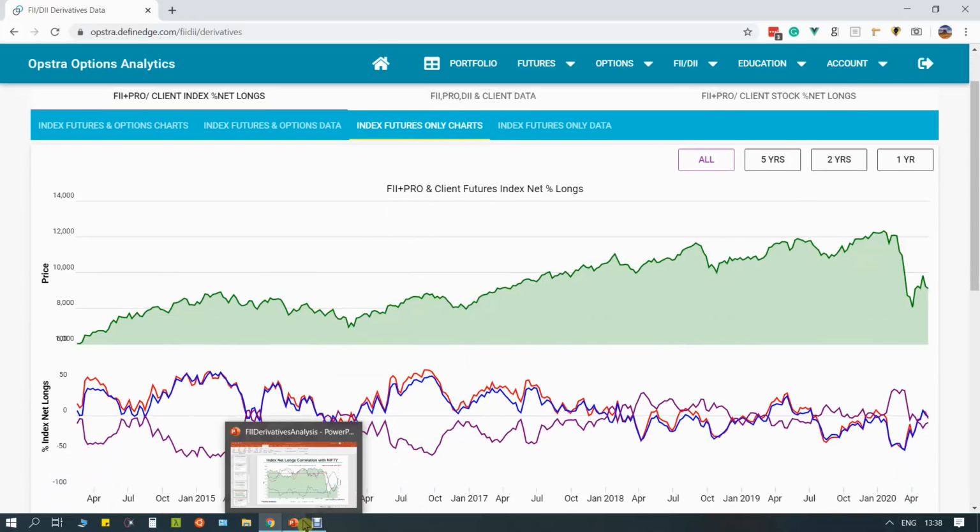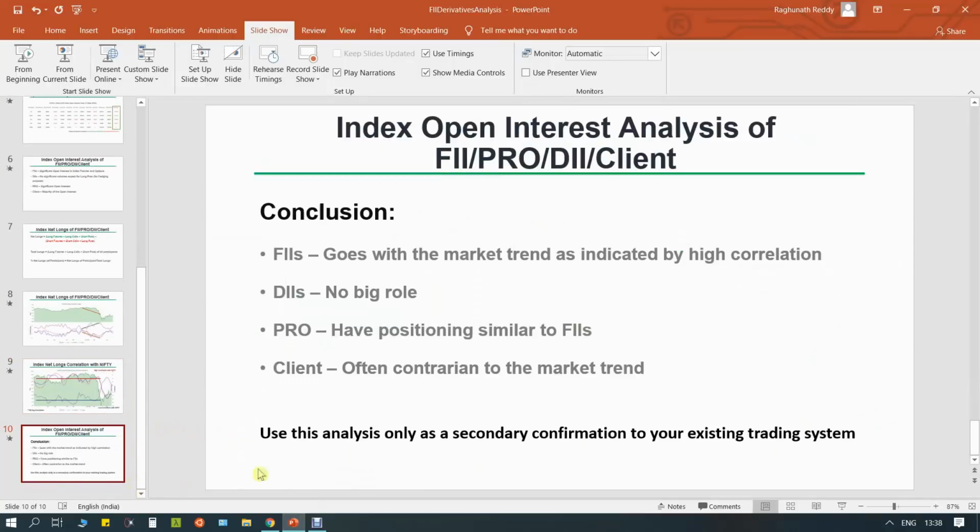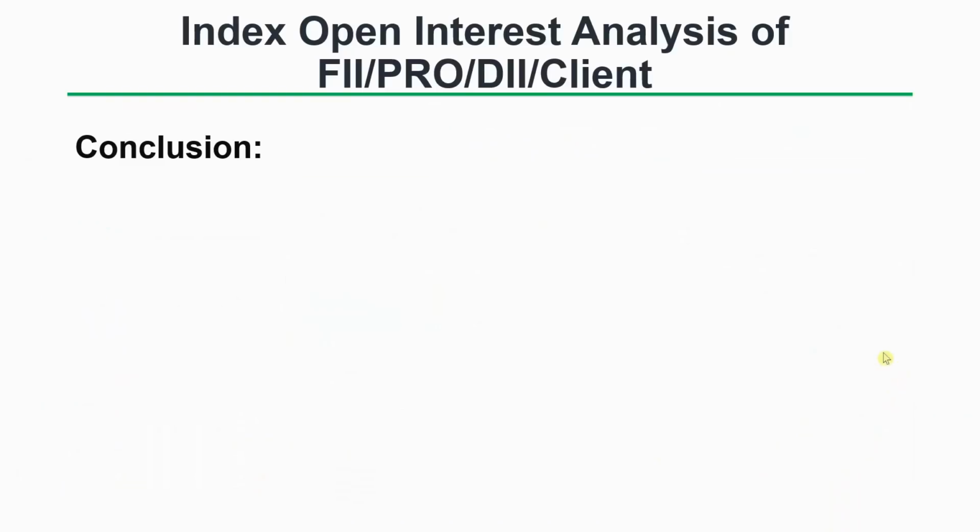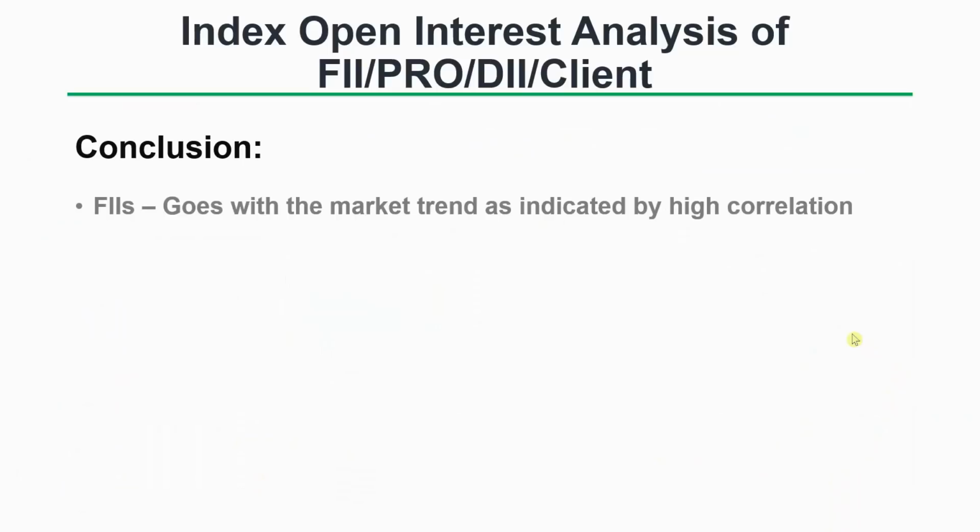Okay, and finally, what we can conclude from all this analysis is that FII goes with the market trend as indicated by high correlation. Okay, they are with the market. DIIs have no big role because they only buy the long puts to hedge their stock positions.